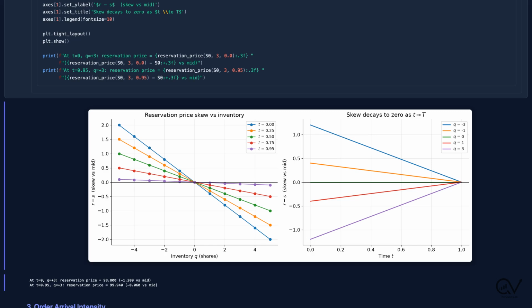On the right, the same skew as a function of time for fixed inventory levels. Watch what happens as t approaches 1. All the lines converge to 0. That is the model telling you something sensible. Near the horizon, inventory is no longer risky because the price cannot move much before you mark out. At t equals 0, holding 3 shares skews you a full $1.2 below the mid. At 0.95, just 6 cents.